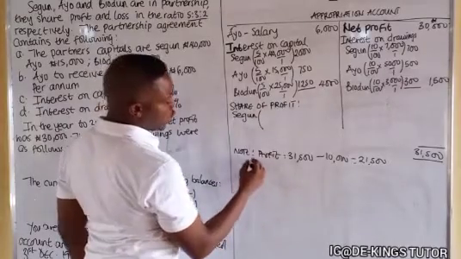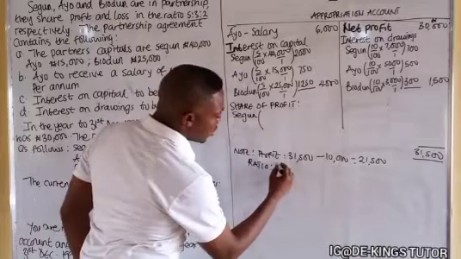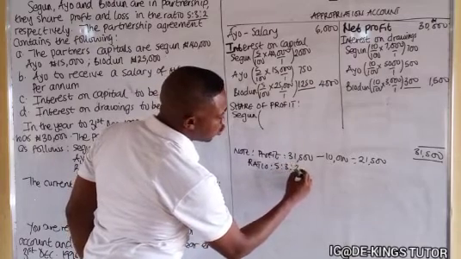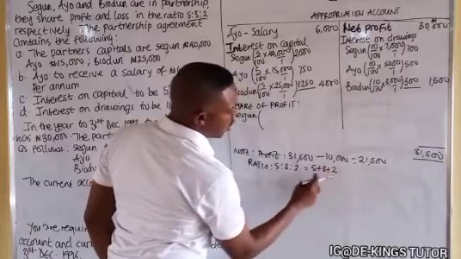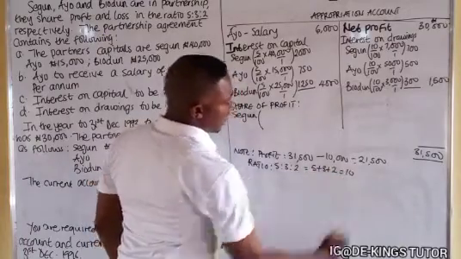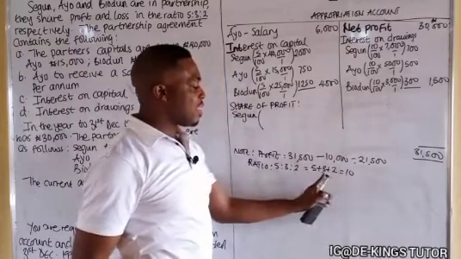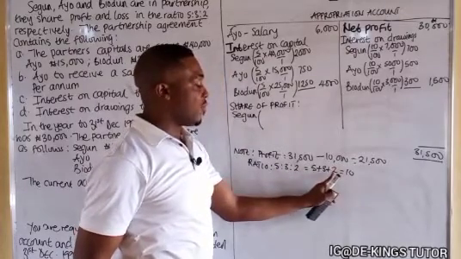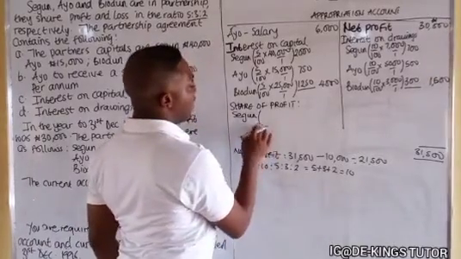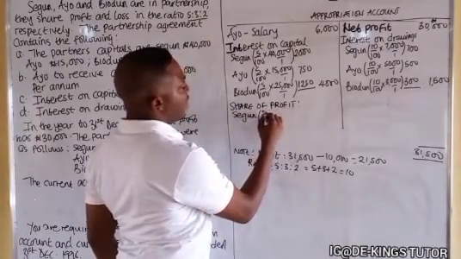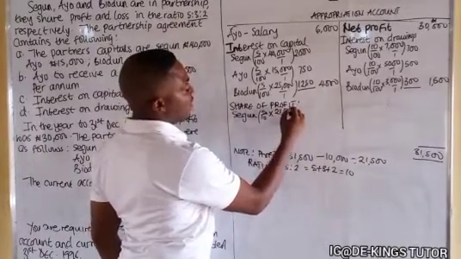The first thing you do is add up the ratio so that you can get the total. 5 plus 3 plus 2 is 10. So the first one will be 5/10, second one 3/10, third one 2/10. So for the first one, we'll have 5/10 times the profit, which is 21,500.